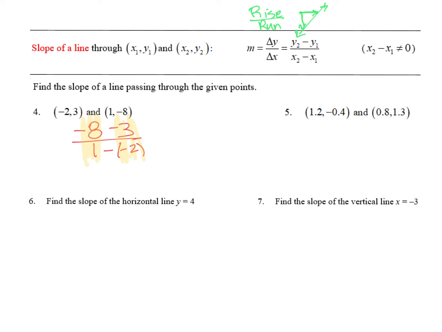So what I find when I get that is negative 8 minus 3 is negative 11 over 1 minus negative 2, that's plus. 1 plus 2 is 3. So my answer is negative 11 over 3. All right, let's do another one.